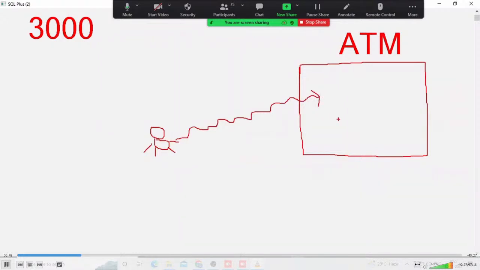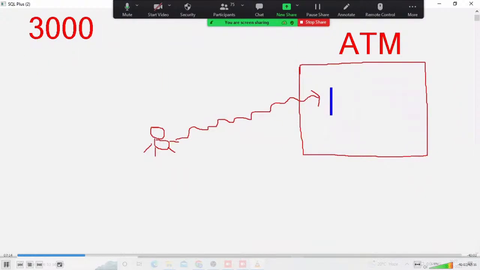For example, I'm inserting an ATM card. It will ask for a PIN number. I'm not checking the balance, for example. But unfortunately, my balance is how much? 3,000 rupees are there presently in my account. Now, I decided to withdraw some amount. Okay, fine. But unfortunately, 3,000 is my balance available.